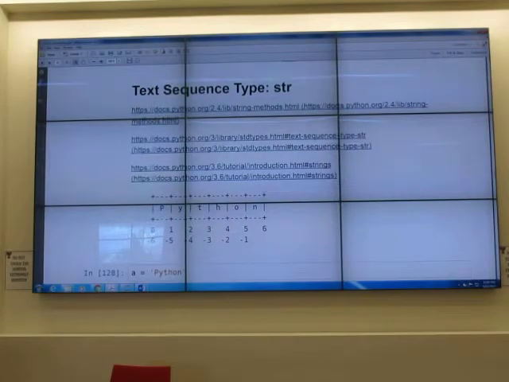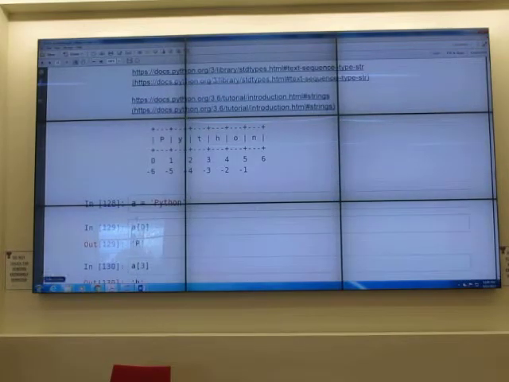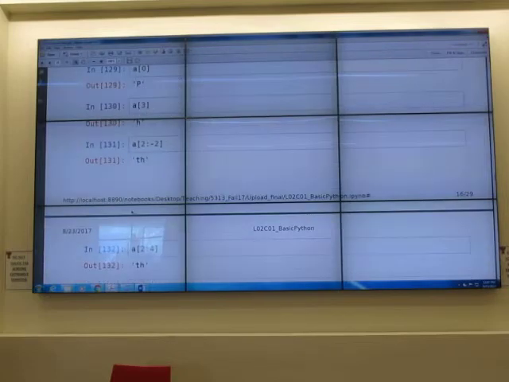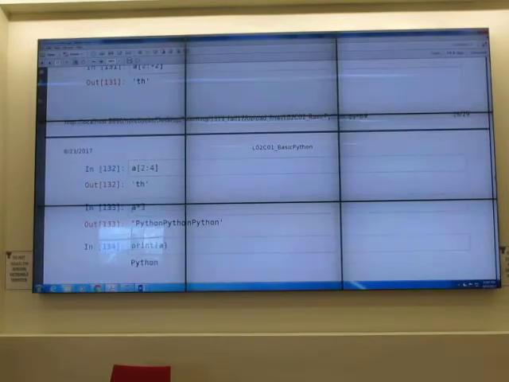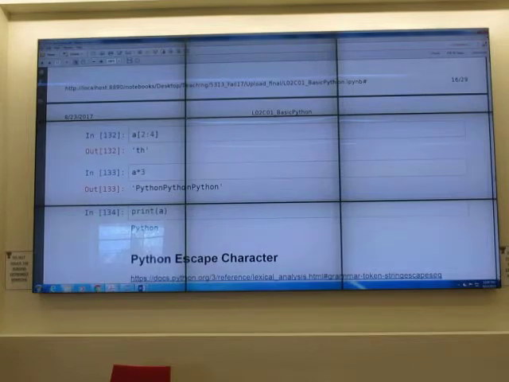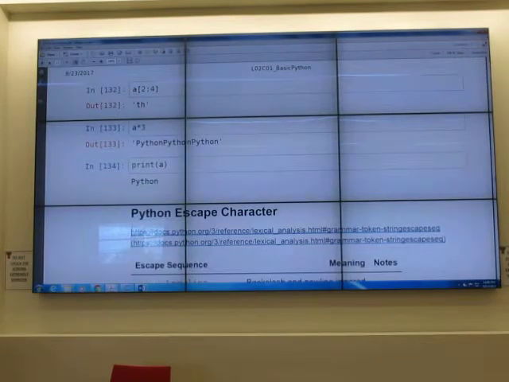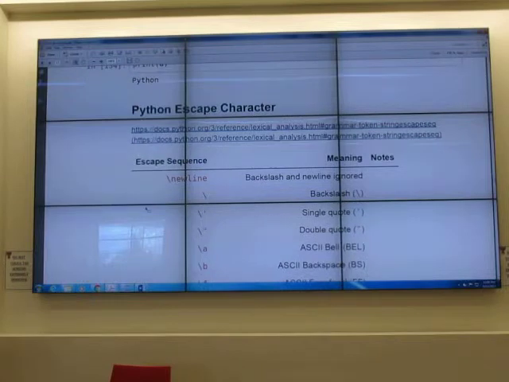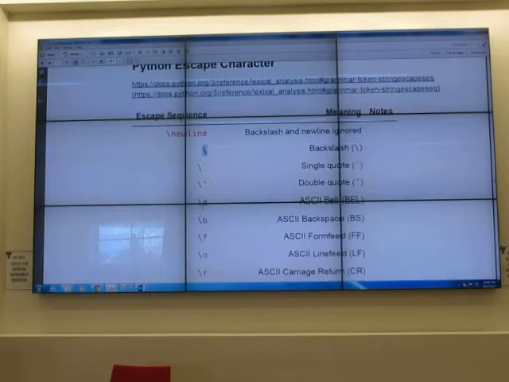Okay, string type, text sequence. A equal to Python, A0, A3, A slicing, it's the same. Multiply by 3, repeat it 3 times. Print A, it comes out. When you print, you cannot print everything. There's something that you cannot print. You have to escape, use the escape character. Correct this one, add one more backslash. If you want to print a backslash, you use backslash backslash. If you want to print a single quotation mark, you can use backslash quotation mark, or you use a single quotation mark in double quotation marks.